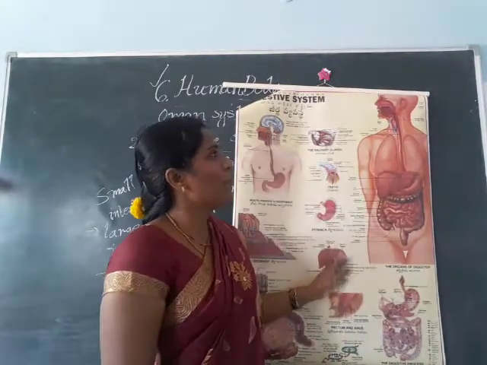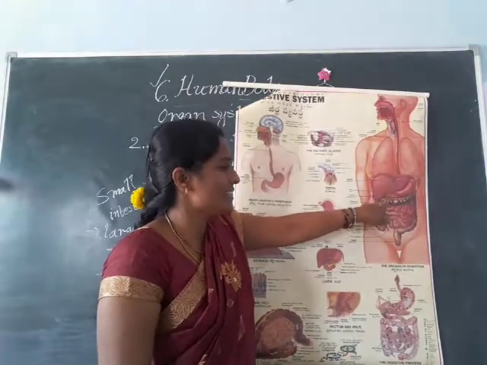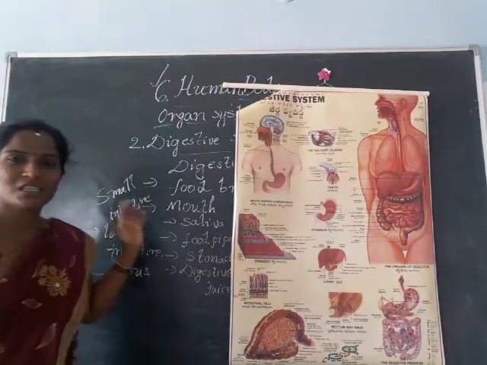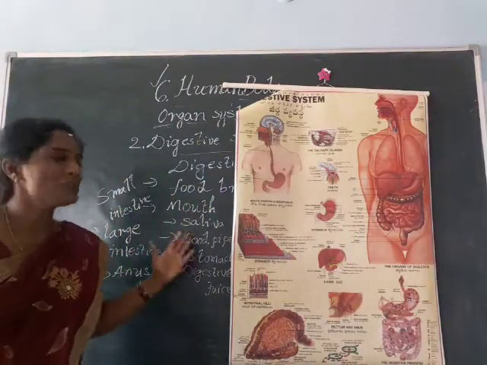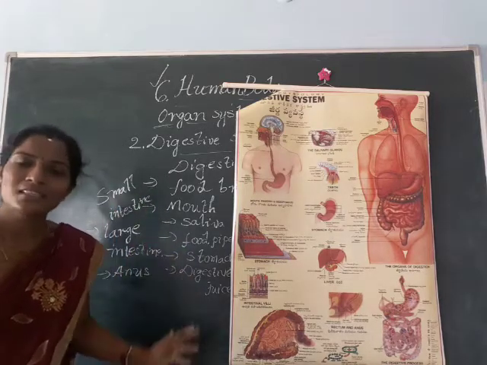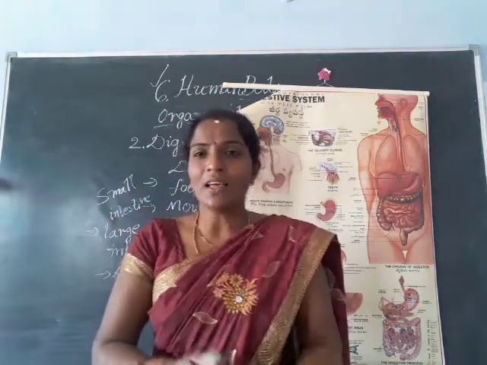Okay, these are the parts of the digestive system: mouth, food pipe, stomach, small intestine, large intestine, and anus. Children, I hope you all understood the process of digestion and the parts present in the digestive system. In the next class we will learn about other systems.